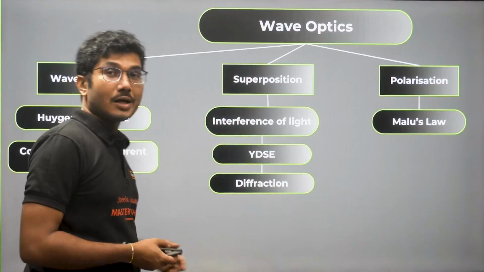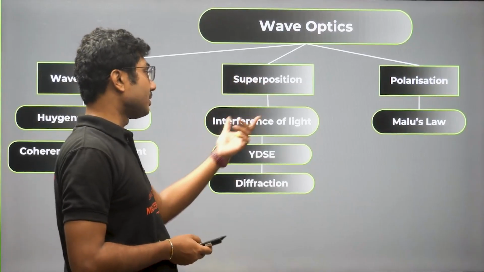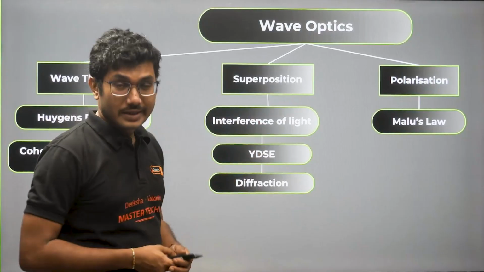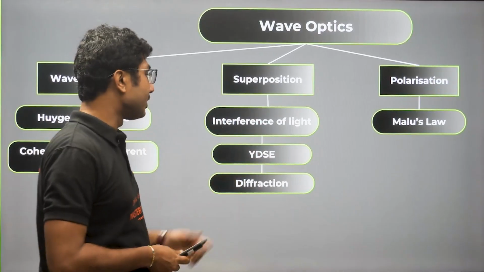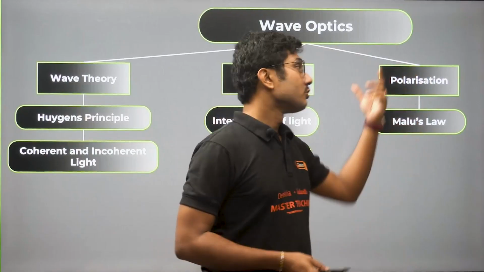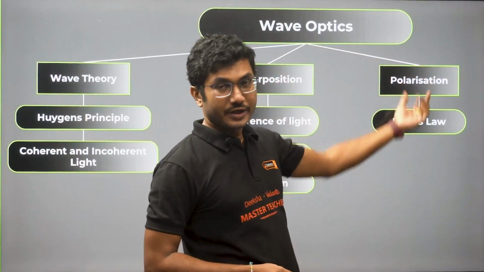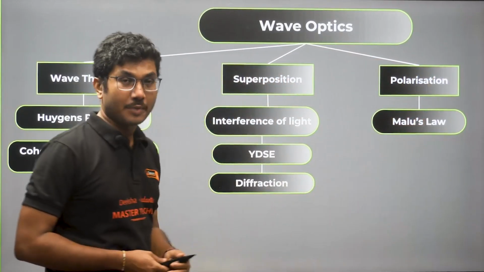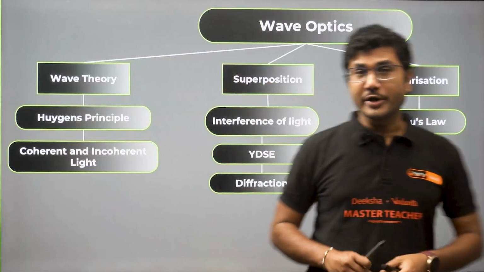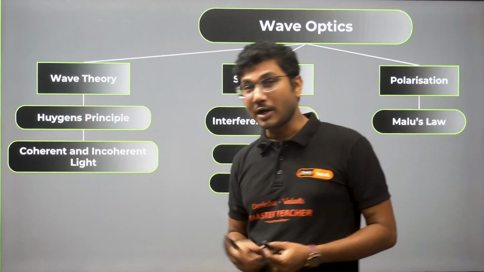In our next class we will learn about superposition, that is interference of light, their intensities, Young's double slit experiment, maximum and minimum conditions, diffraction of light, and then polarization and Malus law. This is very important. Almost every year a question from polarization is coming, and also superposition, interference of light, they are also very important. So don't miss out on the second part of this lecture as well.